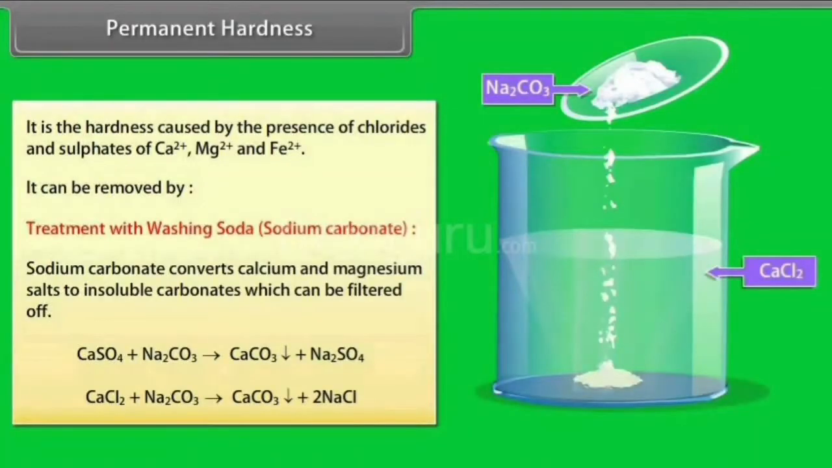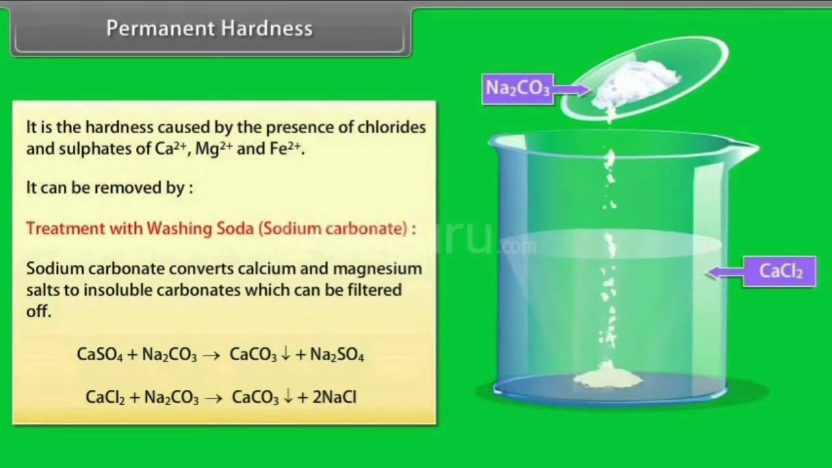Temporary hardness is mainly removed by simply boiling the water, whereas permanent hardness cannot be removed by simply boiling. Permanent hardness of water can be removed by treatment with washing soda, that is sodium carbonate.